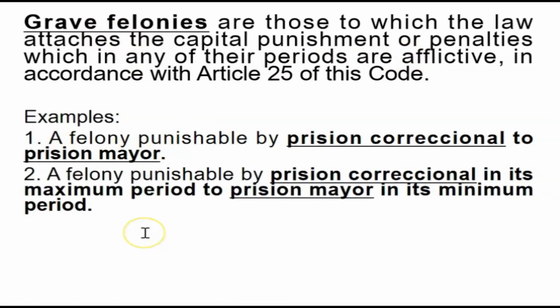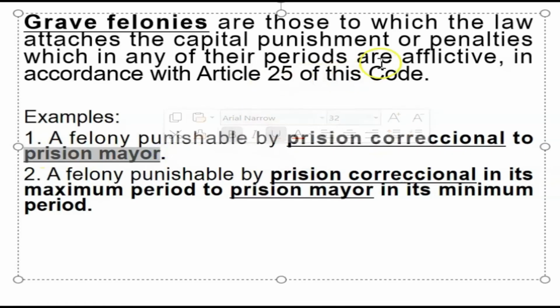Kung pasok sa afflictive penalties, magiging grave felony na siya. Example number 2, a felony punishable by prisión correccional in its maximum period to prisión mayor in its minimum period. So dito naman sa number 2, may iba't ibang periods at may iba't ibang penalties. Sa number 1, there are only 2 distinct penalties. So walang problema, titignan lang natin yung pinakamataas kung pasok sa afflictive. Sa number 2 naman, same pa rin.